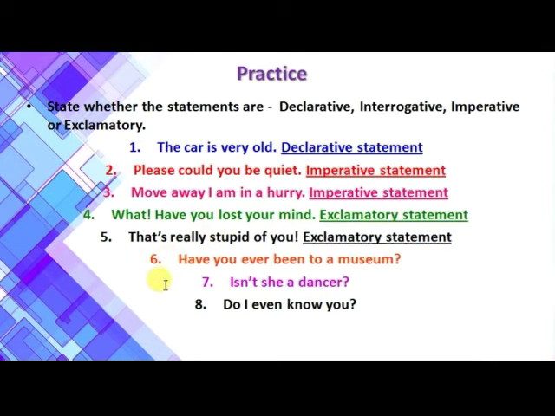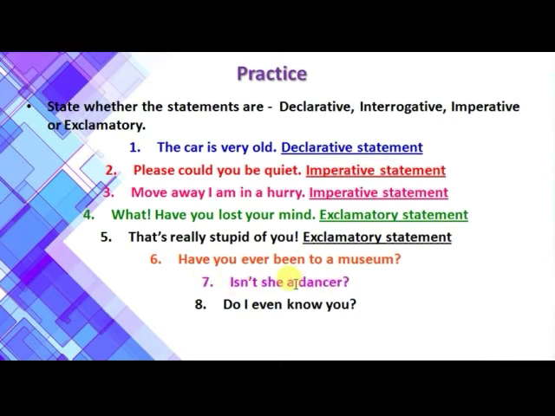Moving on to the next one: have you ever been to a museum? This is a statement, but it also suggests a question. As it ends with a question mark, the answer is an interrogative statement. Let us move on to the next one. Isn't she a dancer?